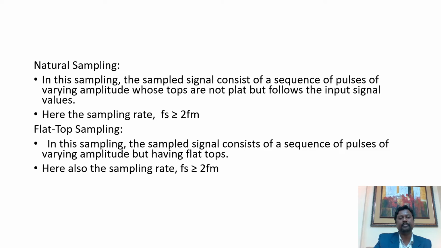The third type of sampling, which is called flat top sampling, is similar to natural sampling, but the difference is that in this case the sequence of pulses will have flat tops. So its top is flat, that means the pulses will have a constant amplitude. Here also the sampling is done at a sampling frequency greater than or equal to 2 Fm. The flat top sampling has an advantage over natural sampling, that it can be helpful in eliminating noise. So it is widely used in comparison to the other two types of sampling.